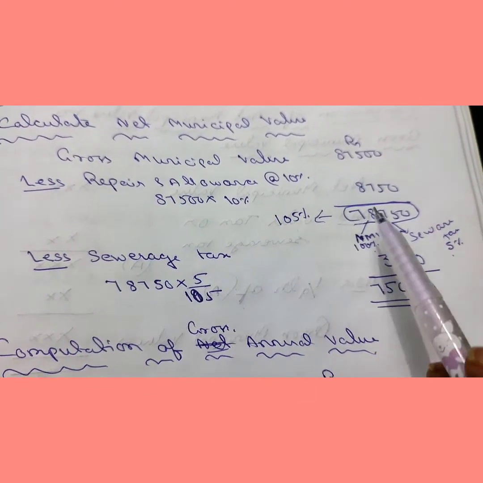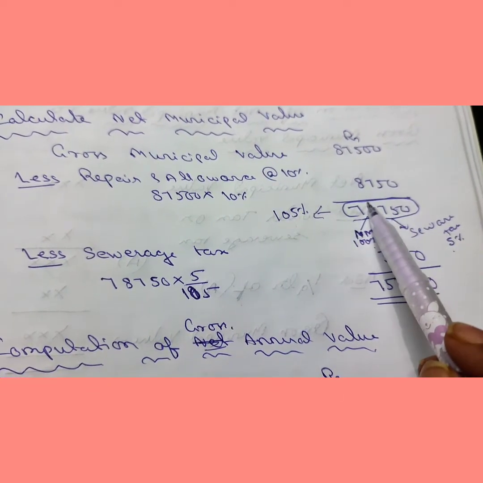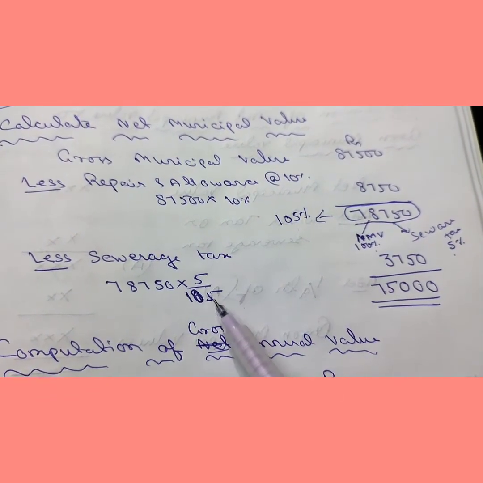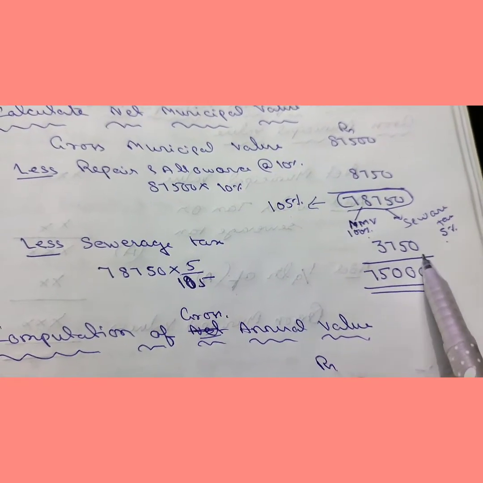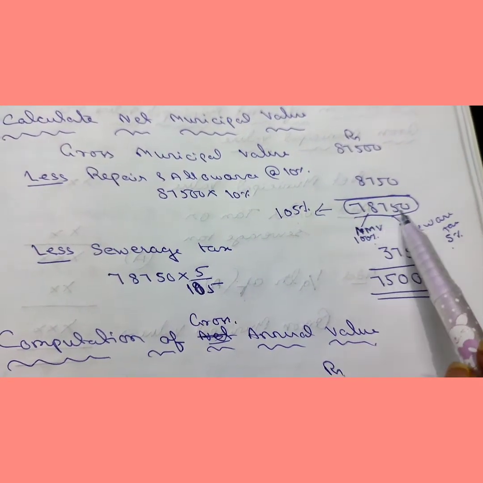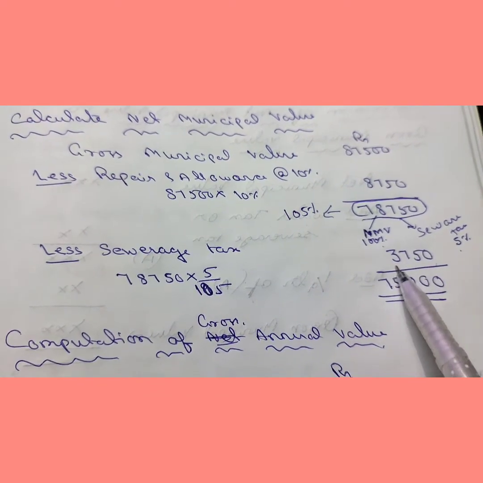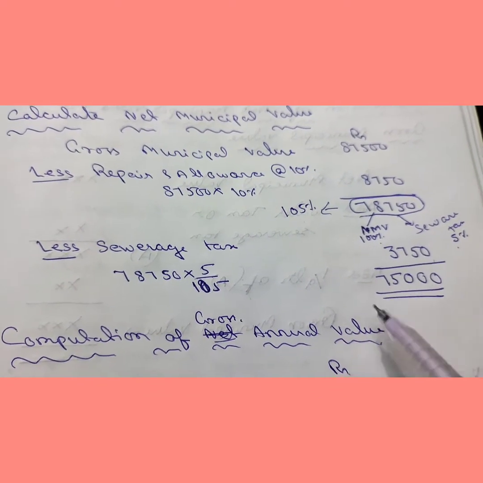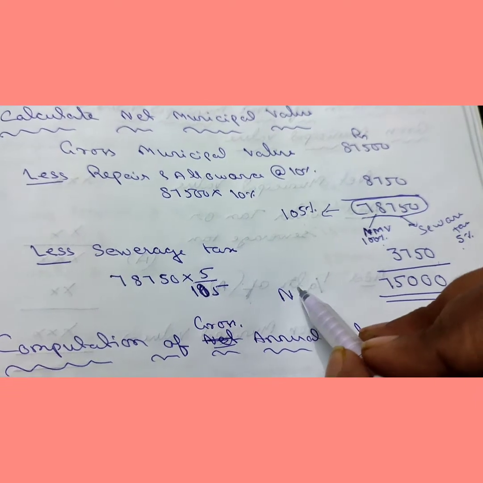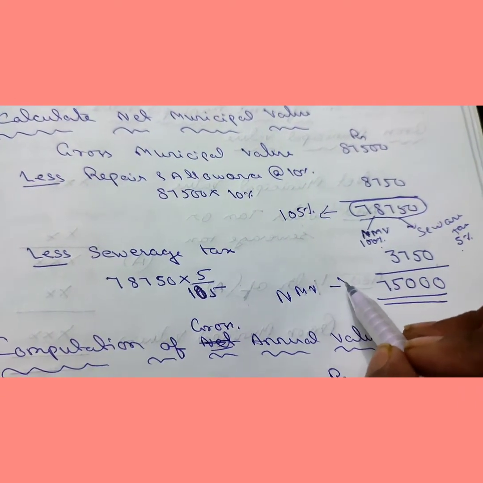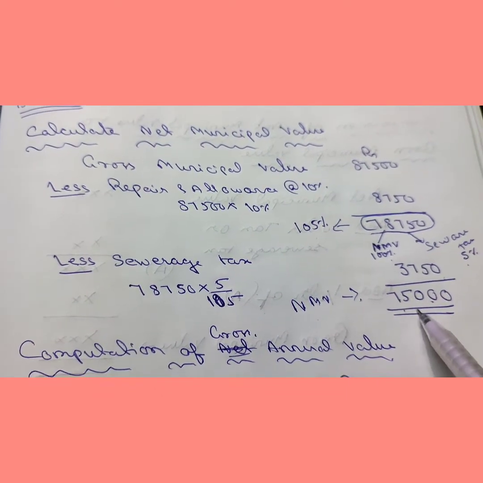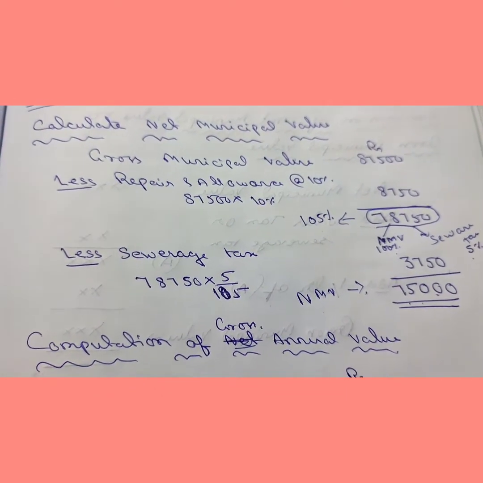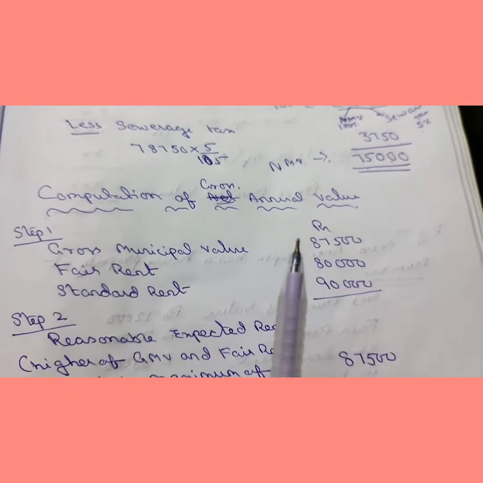So this is actually 105%. So 5 by 105, we got the sewage tax 3,750, and from 78,750 we have reduced this 3,750 and the net municipal value comes to 75,000. So first step is complete, that is net municipal value is 75,000.